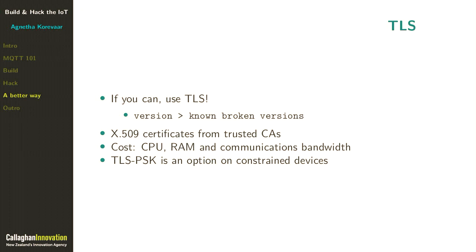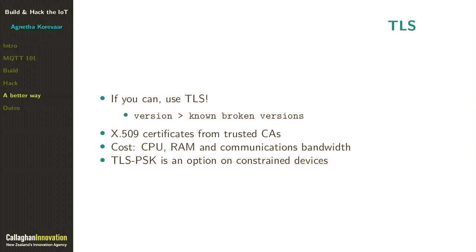It also means that you can be sure who you're talking to. So it does this via certificates. So whenever you see that S in HTTPS for your bank's website, that's the same thing that we can use with MQTT. And it's great because it means that some random hacker can't listen in to all your messages. But as with any security, you need to make sure that you set it up right.